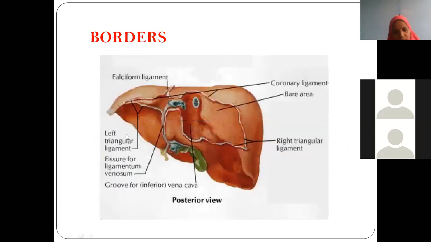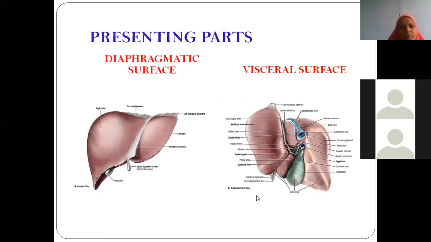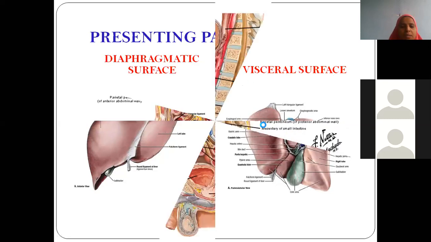Now, from here also you are able to see the above border will be the superior, and the whole lower border will be the inferior border. Then now, various surfaces what we have. The surface which is just resting below the diaphragm, we call this surface the diaphragmatic surface. And the surface which is seen from down is where you have all the visceral organs pressing and they will form their impressions. In fact, we will discuss in detail. So this surface of the liver is the visceral surface.